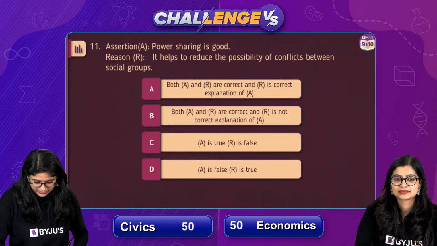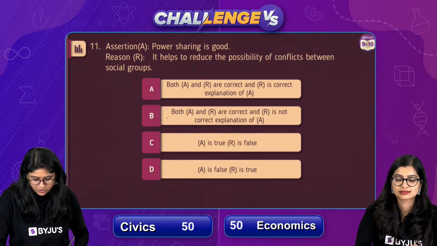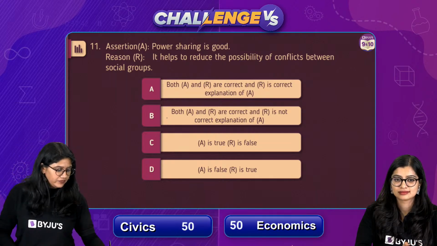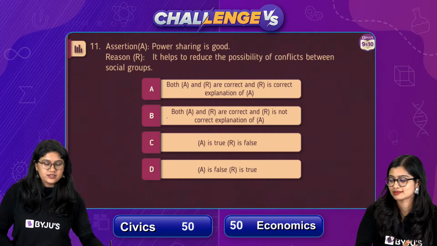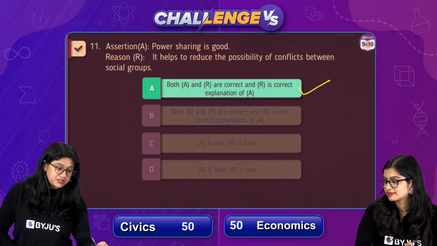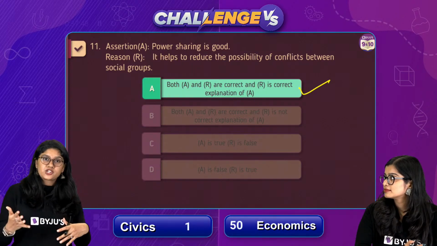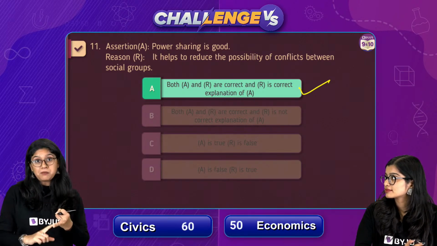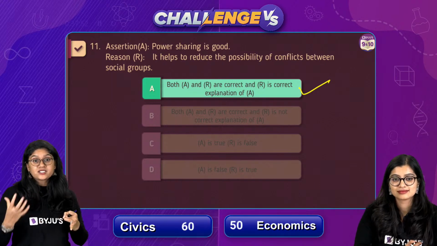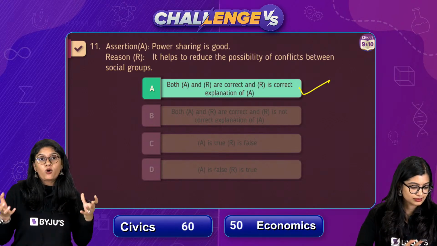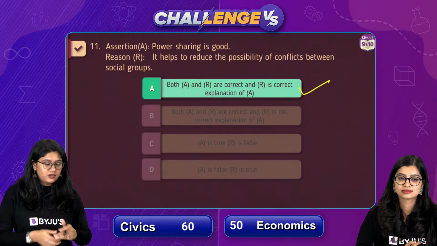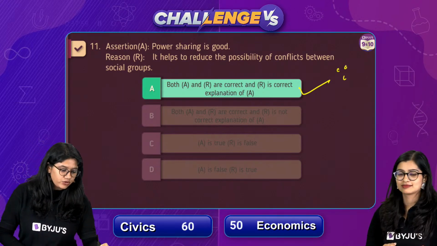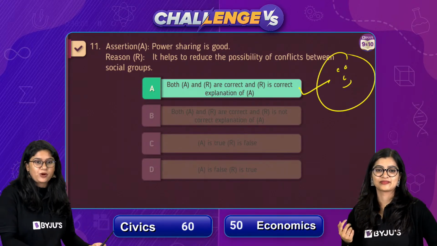Okay, I think we can end the poll. Majority of you have voted for the correct answer. And the correct answer is, everyone, option number A, both the statements are correct and R is a correct explanation of the statement. We know that power sharing is good. Why is it good? Because it actually helps to avoid the conflict between the social groups. Good, good, good, everyone. So smiley again for all of you. 11 out of 11. Good. We are very proud of you.